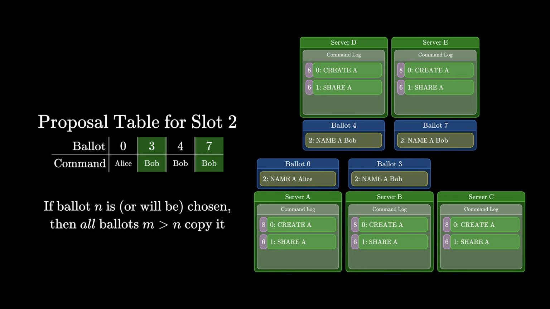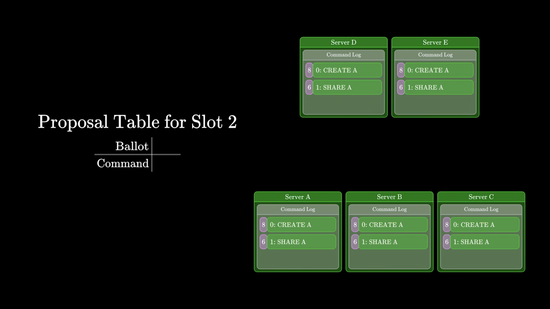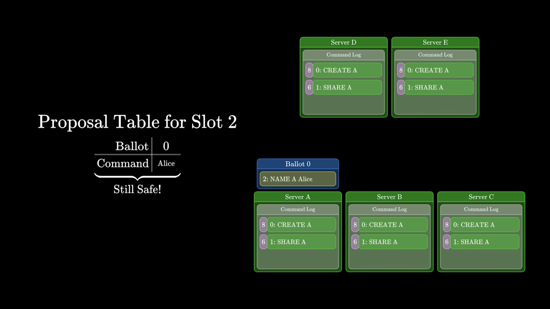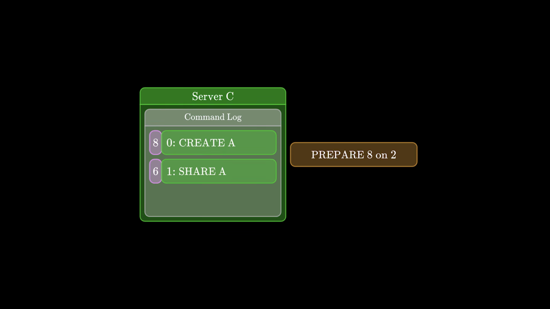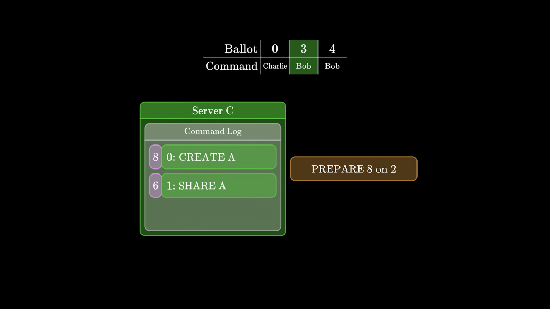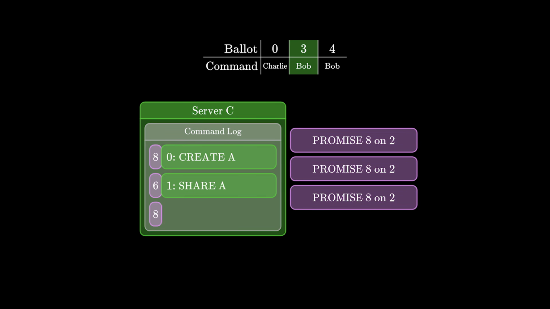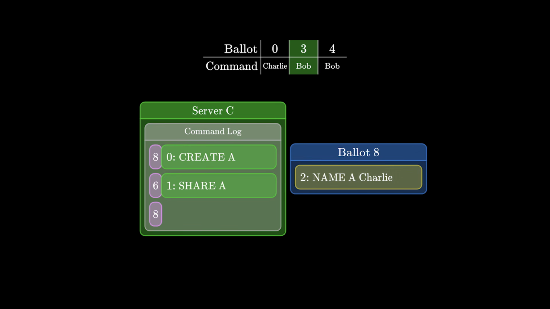First, the safety condition is obviously true in the initial state when the table is empty. Then we want to show that anytime any proposer proposes a command, as long as the safety condition held before, then it still holds after we add the column to the table. So for example, let's say server C wants to propose ballot 8 for slot 2. We're assuming that the safety condition has held so far for all the existing ballots for slot 2, and we just got back our promises from some quorum. Is it possible that proposing ballot 8 breaks our safety condition? Well, there are only 2 ways that adding a column could break the condition.